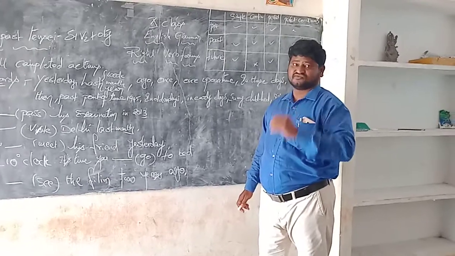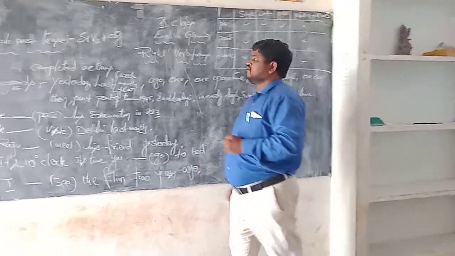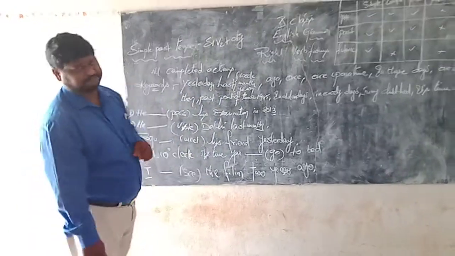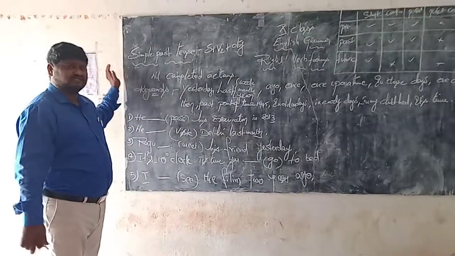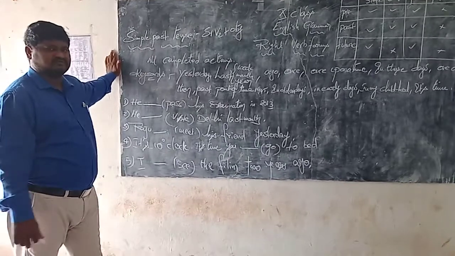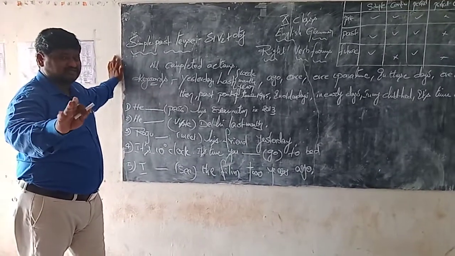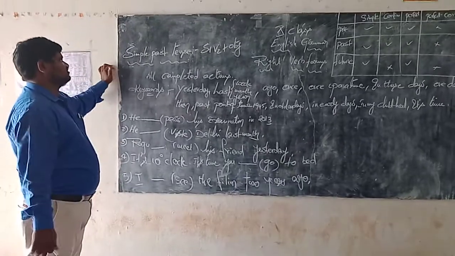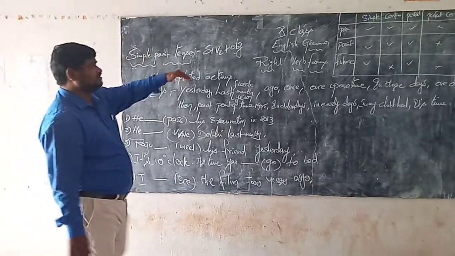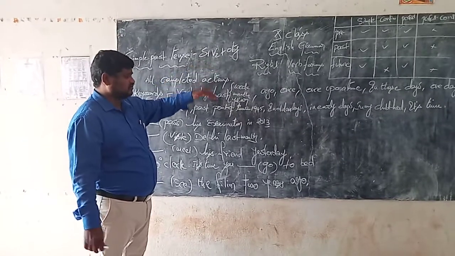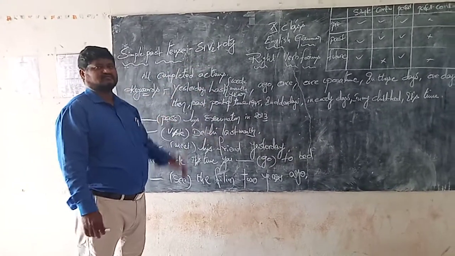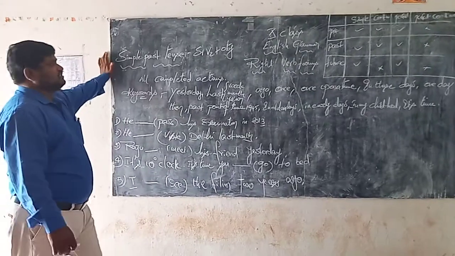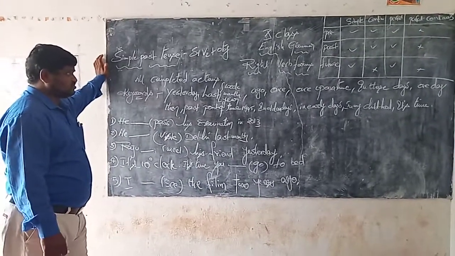Here, the simple past tense, what is the structure? Subject plus V2 plus object. What is the simple past tense structure? Subject plus V2 plus object. Likewise, as per the structure, we have to do the answers.